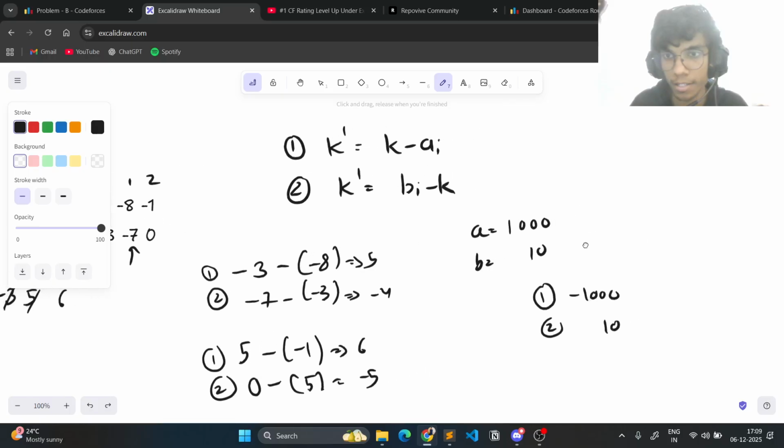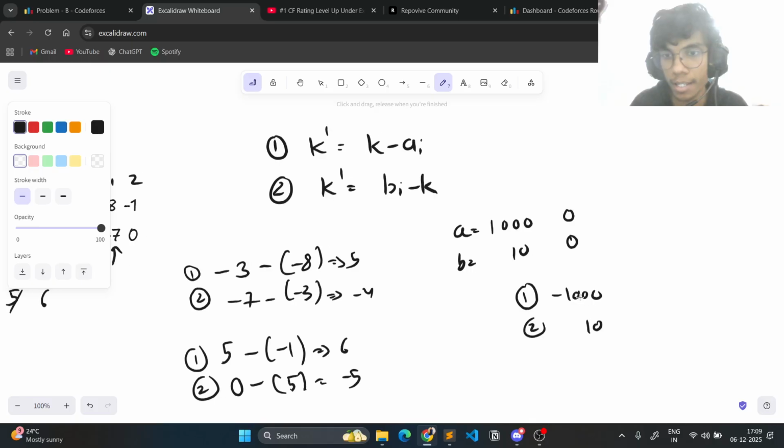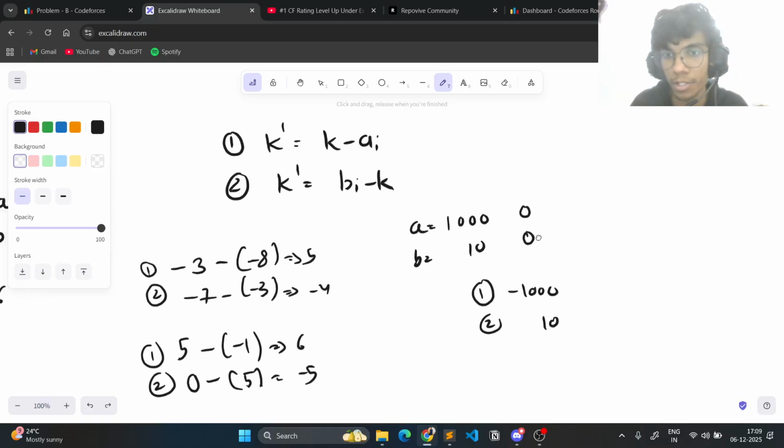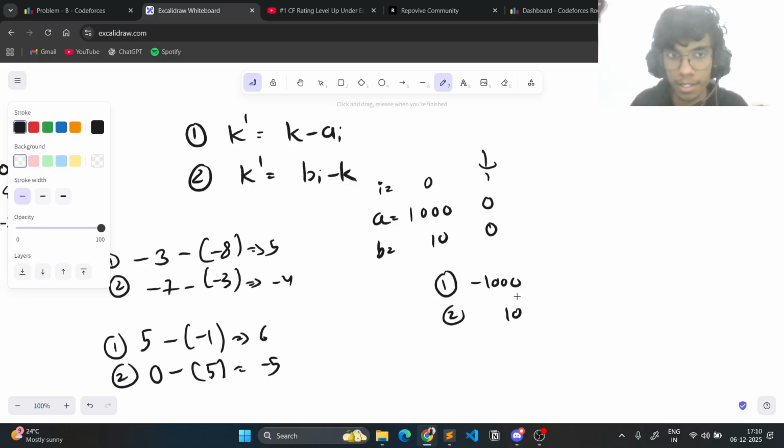But the thing is, if you had a 0 and a 0 here, or anything else, you can actually revert this. So after performing the first operation, when you go on this index, you can perform the second operation, and now this becomes 0 minus, and k was minus 1000, so 0 minus (-1000).